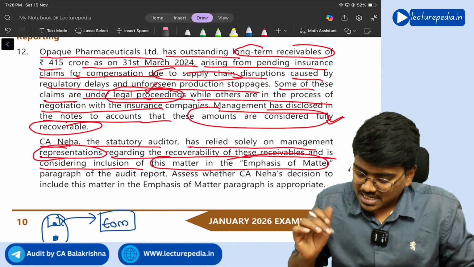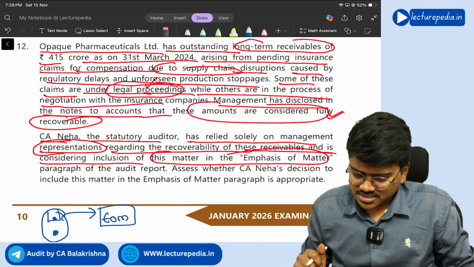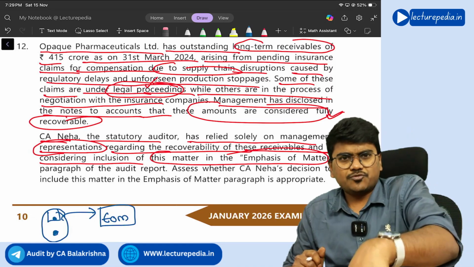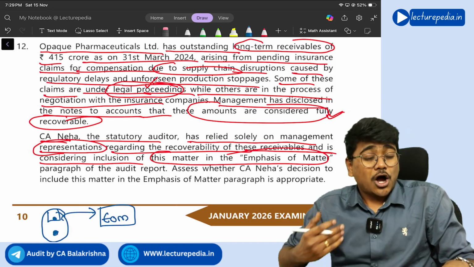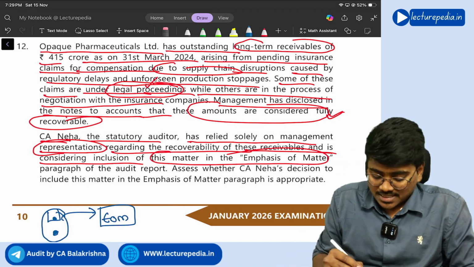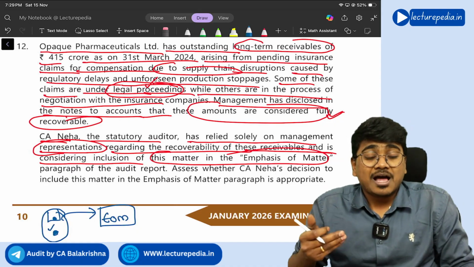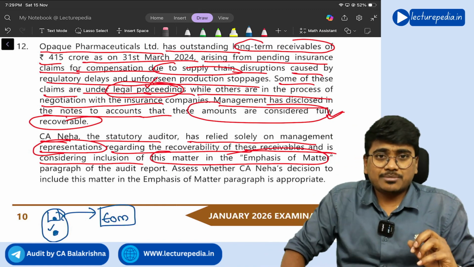Okay, management has disclosed it in the financial statements that there is a legal claim going, but it is fully recoverable, like this management has disclosed. But auditor is not having complete evidence whether it is actually fully recoverable or not, because auditor has relied only on the representation made by the management, correct or not?